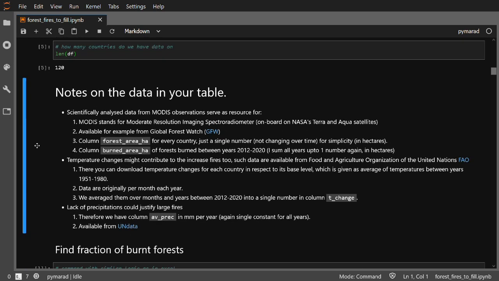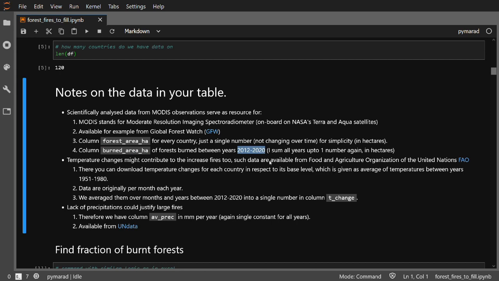Now comes the time for a second interlude of notes, this time about sources I used to get the data. If you are interested, check also the links because they contain much more good stuff there. Forest-related data comes from images acquired by NASA's Terra and Aqua satellites. They are analyzed by scientists and then made available, for example, from the Global Forest Watch website. From there we get total area of the forest per country, that's one number, and also burnt area in hectares, averaged between years 2012 and 2020.